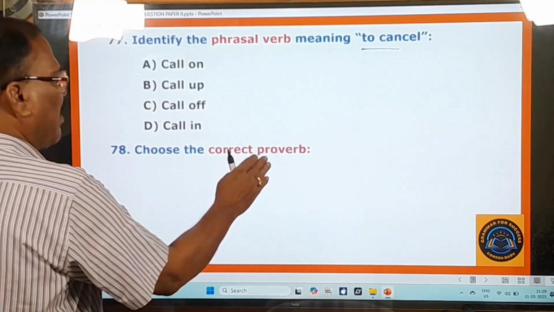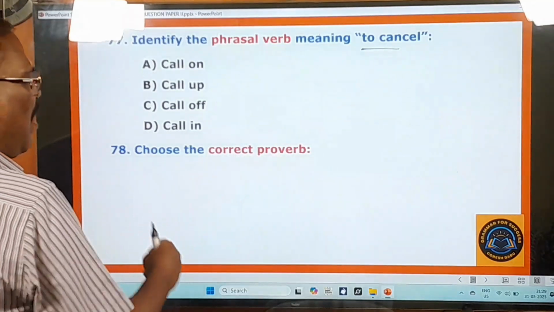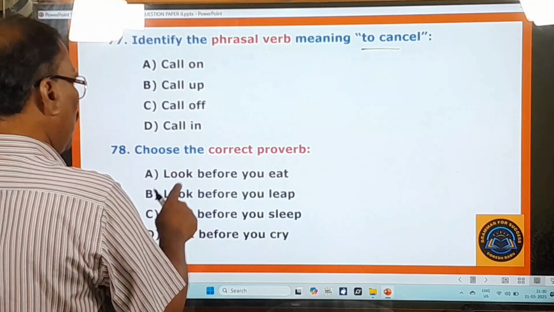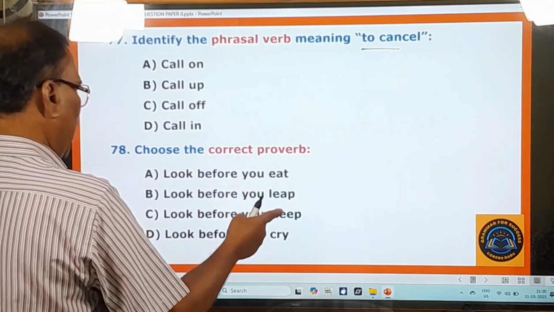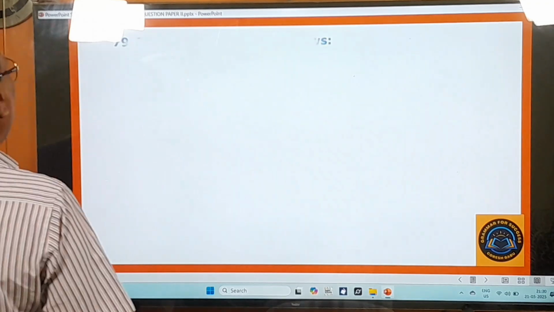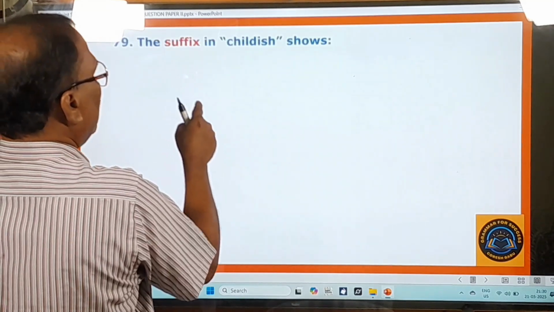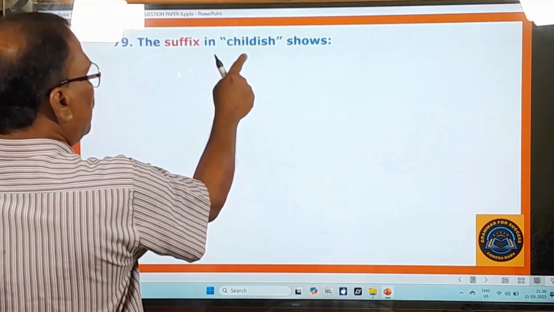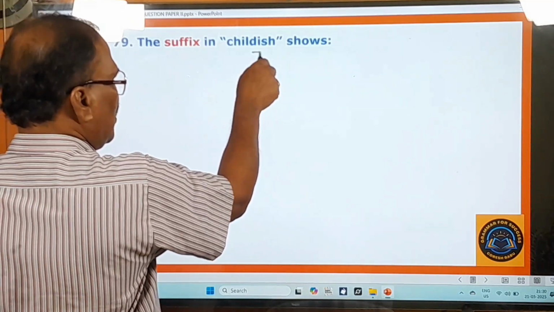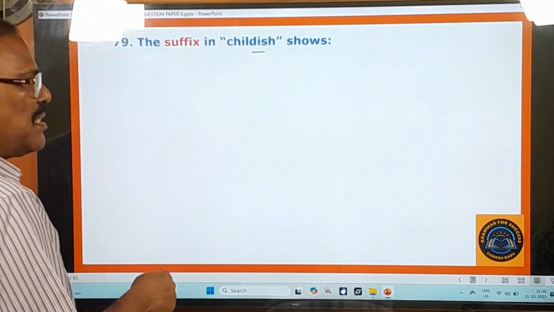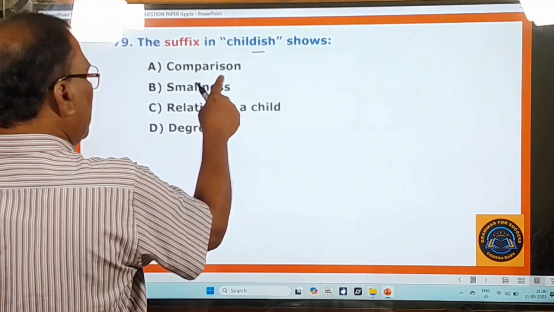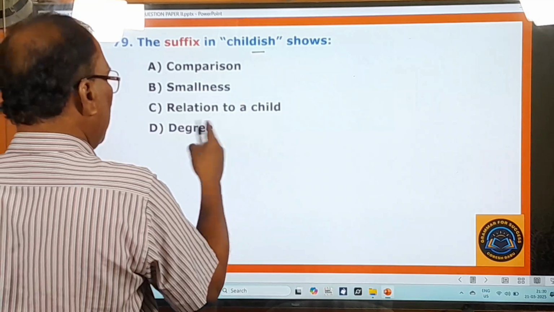Choose the correct proverb. Some proverb is given, so you have to choose the correct proverb. So, look before you eat, look before you leap, look before you sleep, look before you cry. Right. You move on to other questions. 79th question. The suffix in childish shows. In this word, there is some suffix ish. Child plus ish, childish. So this is the suffix. So what does that suffix show? Right. And here are the options given: comparison, smallness, relation to a child, degree. Okay.